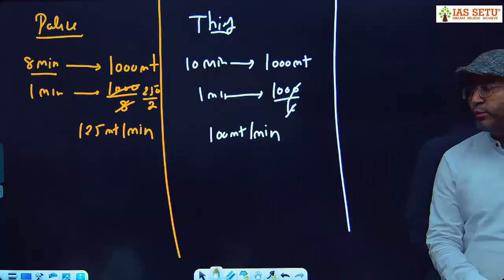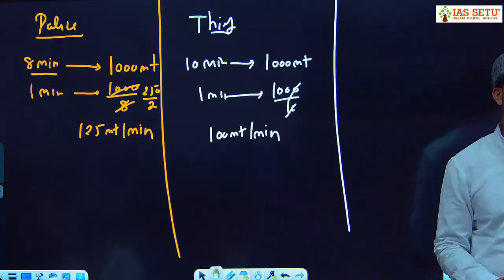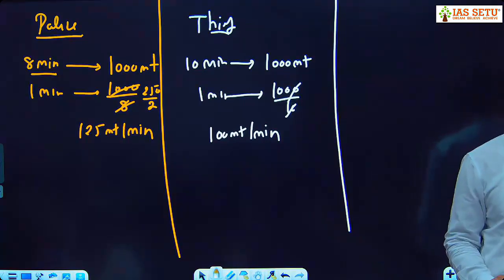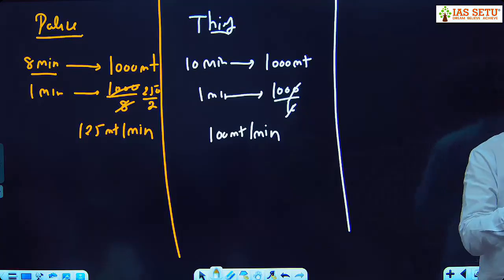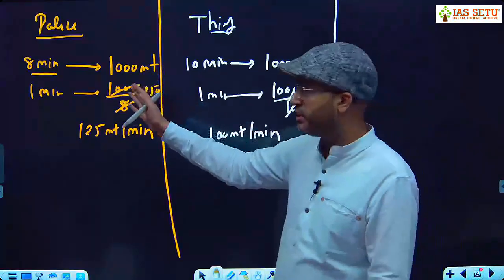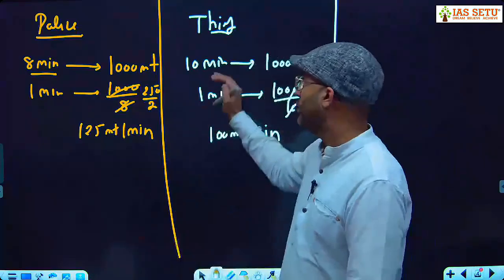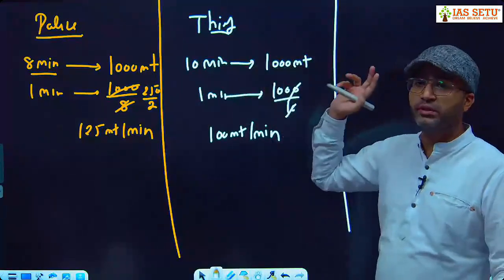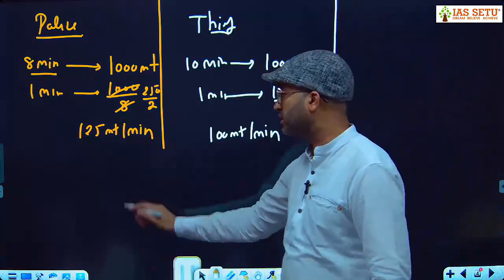So now here policeman covers 125 meter per minute and thief covers 100 meter per minute. Is this clear? What did we do? हमने स्पीड निकाली मीटर पर मिनट में, which is easy, क्योंकि 8 मिनट में 1000 मीटर है, तो 1 मिनट में 1000 अपॉन 8, 125 मीटर पर मिनट. थीफ 1000 मीटर 10 मिनट में दौड़ता है, तो 1 मिनट में दौड़ सकता है 100 मीटर. Tell me what is their relative speed?